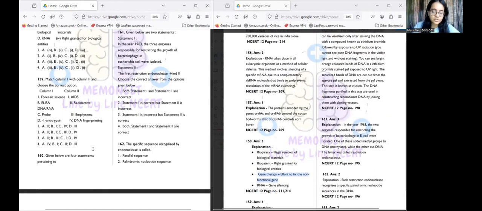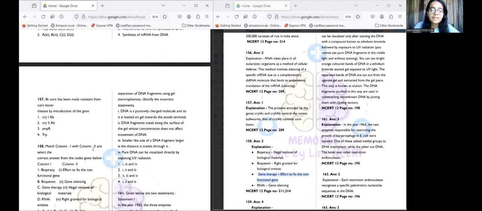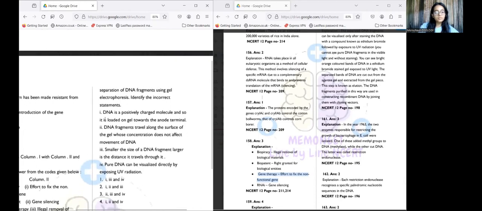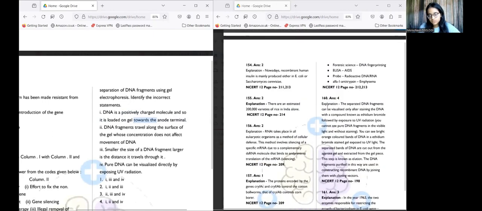Moving to the 160th question. Given below are 4 statements pertaining to separation of DNA fragments using gel electrophoresis. Identify the correct statements. The first statement states that DNA is a positively charged molecule, and so it is loaded on the gel towards the anode terminal. All anions go to the anode. Anions are negatively charged, and unlike charges attract. So if anions are negatively charged, the anode has to be positively charged for them to go towards it. Here, they are saying that DNA is positively charged, so it is loaded towards the anode. Is that statement correct? Let's see the explanation.